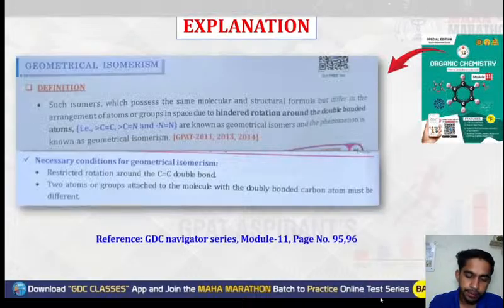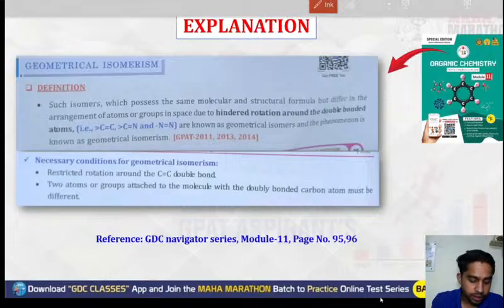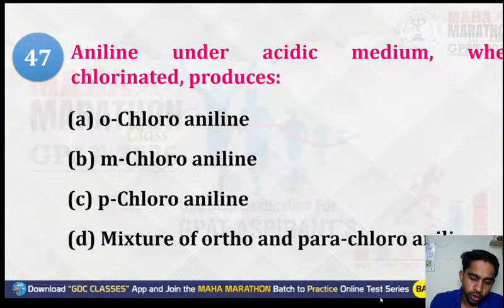For geometrical isomerism, there is the restricted rotation of the carbon-carbon double bond. This is the necessary condition for geometrical isomerism. Next question, question number 47.